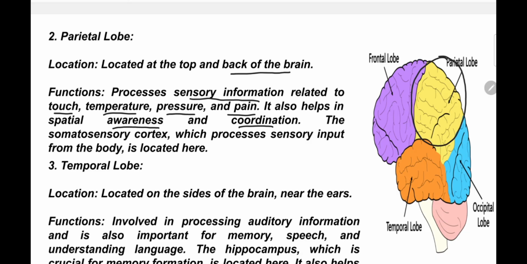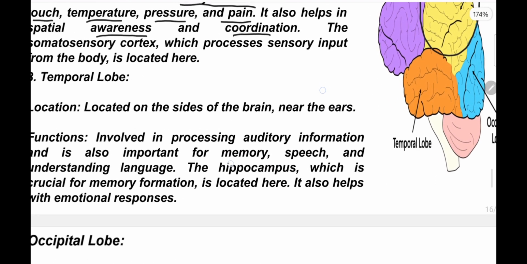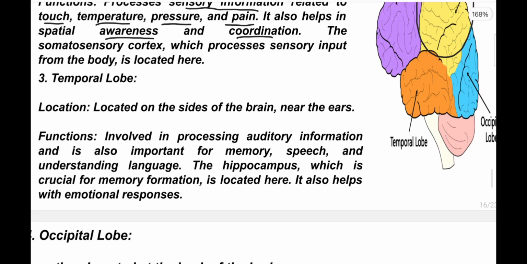Okay, now the temporal lobe. The temporal lobe is located on the sides of the brain near the ears. That is why this lobe is responsible for auditory information, for hearing, and it is also important for memory, speech, and understanding language.